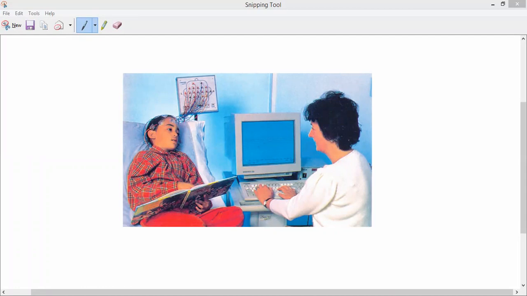The device which you are seeing here, which is kept on the children's head, have you noticed it? And there is a laptop also. That device is called an electroencephalograph. If you want, you can note it down. One of the biggest words in English, electroencephalograph. I will say the spelling also. If you want, note it down quickly. Electro.